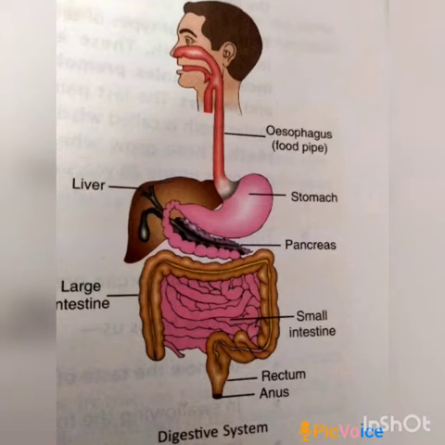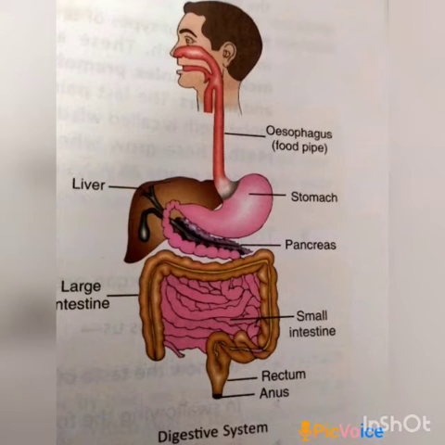Now we will discuss the digestive system. Food contains different kinds of substances. These substances are not in the same form as needed by our body. They need to be converted into soluble particles. The process of breaking down or conversion of food into very fine and soluble particles is called digestion. The human digestive system consists of different organs.